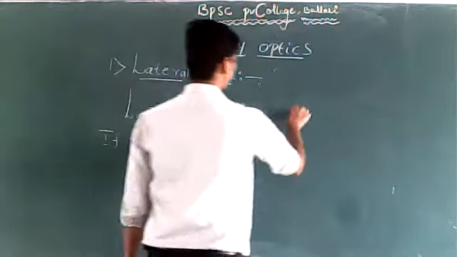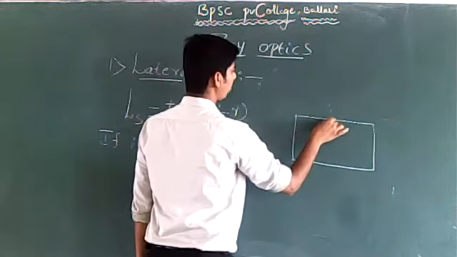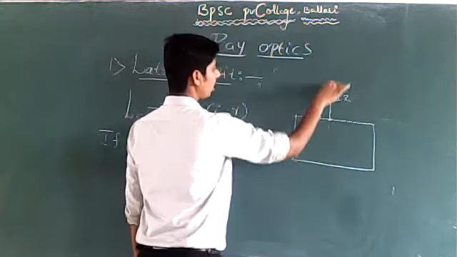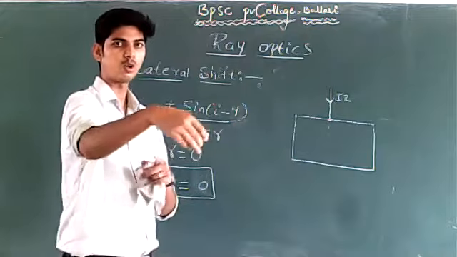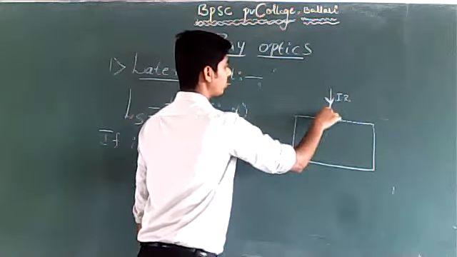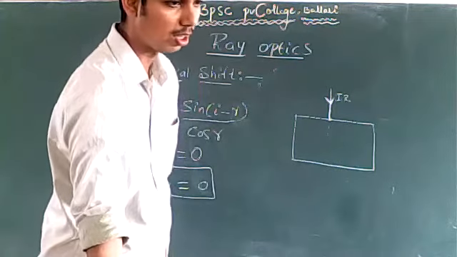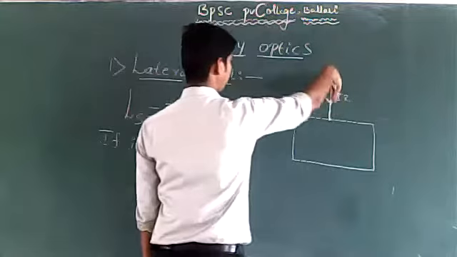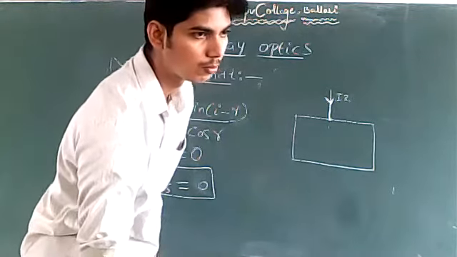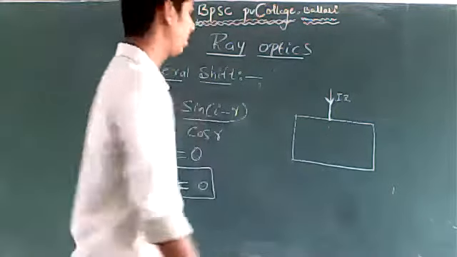Suppose this is a parallel sided glass slab and this is the normal at some point, and a ray of light is incident along the normal. Does a ray of light incident along the normal undergo bending or pass undeviated? It should undergo bending, right? A ray of light is incident along the normal. It passes undeviated.